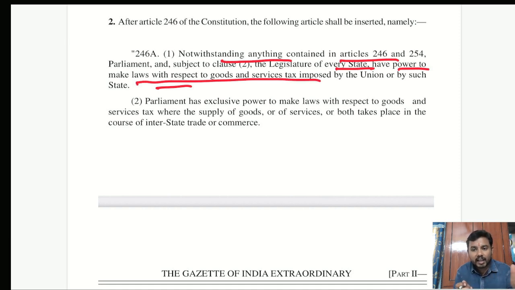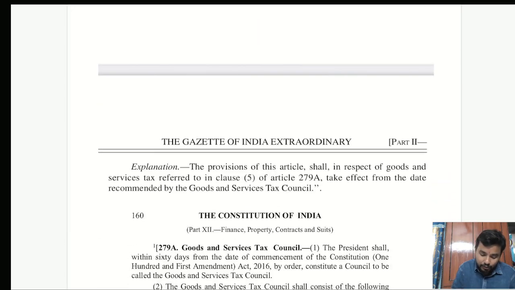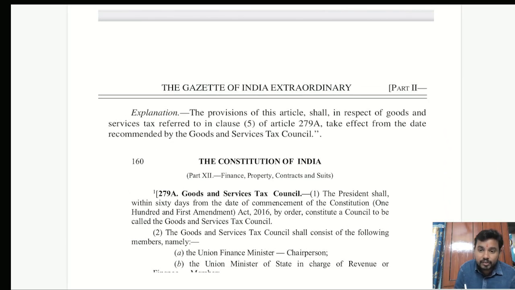Notwithstanding anything contained in Article 246 and Article 254, they have given power to the Parliament as well as the legislature of every state to make laws with respect to GST. Nowhere have they said that this power is subject to what was given in Article 279A. And neither does Article 279A start with a notwithstanding clause, or non-obstante clause.